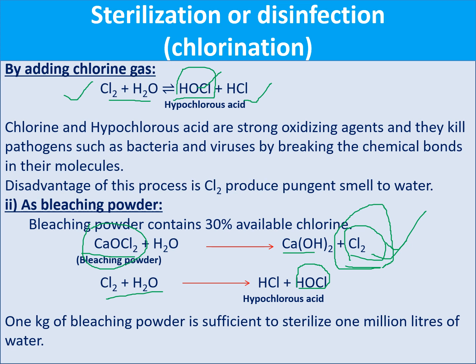It is not useful then. Okay, 1 kg of bleaching powder is sufficient to sterilize 1 million liters of water. So it is the best option. Generally in villages, the municipalities or panchayats come and give bleaching powder to our wells and the roadside canals. Why? Because it can kill all the bacteria present on the surface. And these days, in the COVID-19 situation, bleaching powder is also very famous. Because of its oxidizing property, when it interacts with moisture, it produces HOCl. It kills all the pathogenic bacteria.